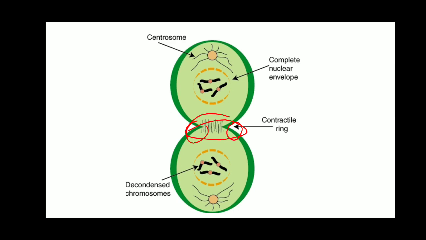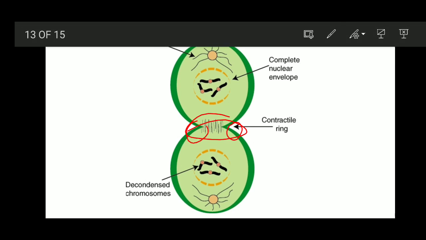Now this furrow is going to gradually increase its size and grow centripetally, towards the center. It deepens towards the center, and this furrow is going to ultimately join in the center and divide the cell cytoplasm into two cells.